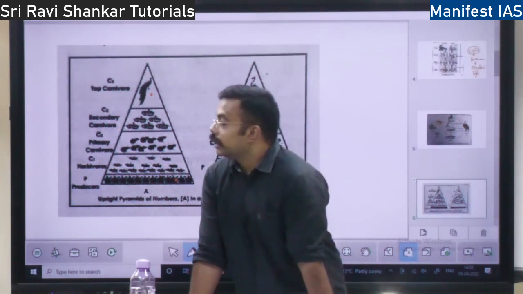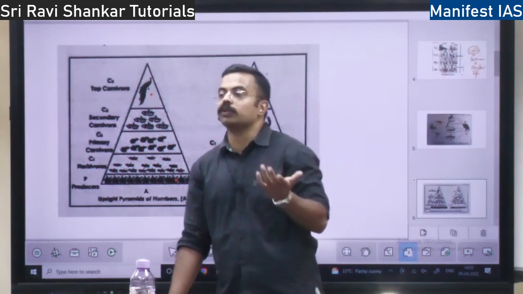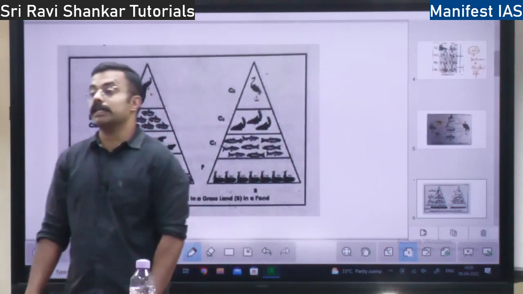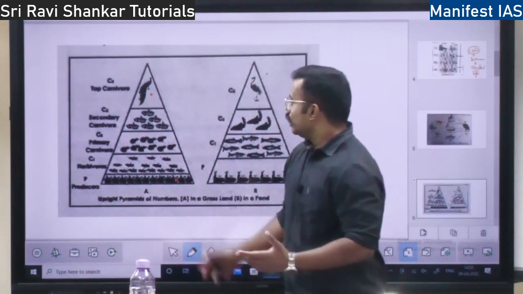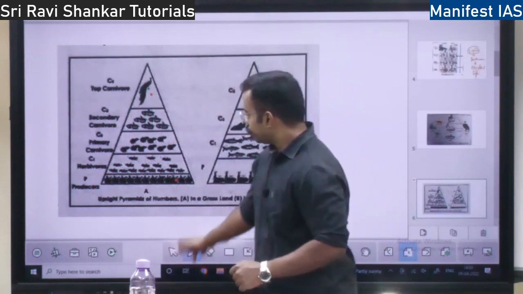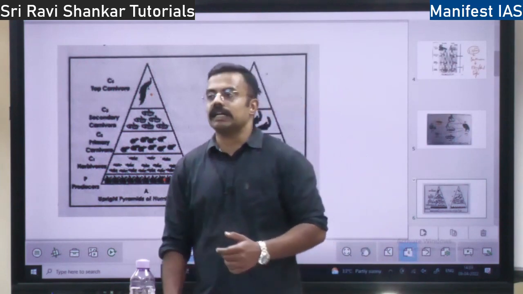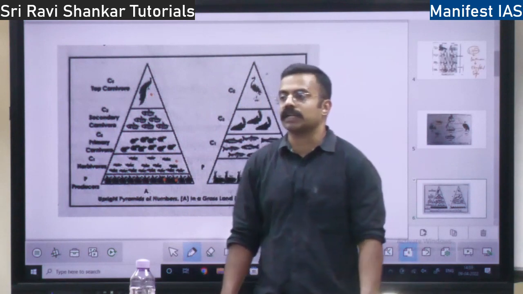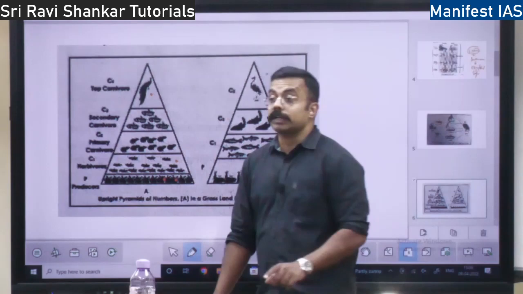From the producer up to the top consumer, the pyramid is built. So in the ecological pyramid, there are three types of pyramid. The first pyramid is the pyramid of numbers. What is the pyramid of numbers? You will count the number of species at each trophic level. If you have, let's say, trees, you will count all the trees on earth, right? If you have grasshopper here, you will count all the grasshoppers on earth. So that is the concept of the pyramid of numbers, right?